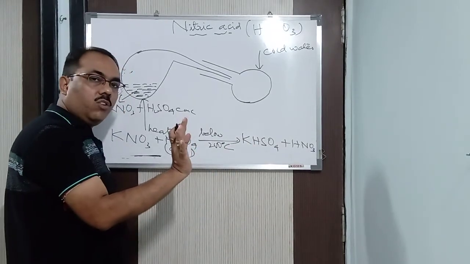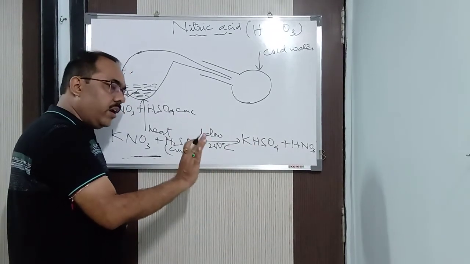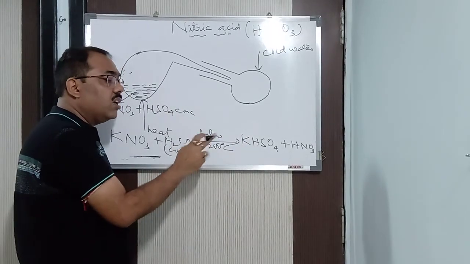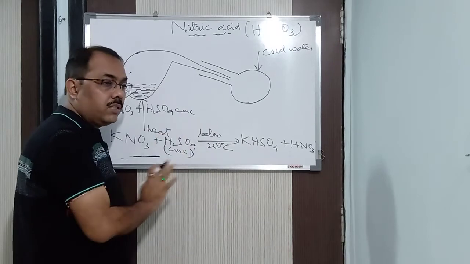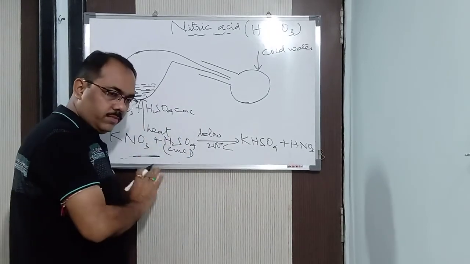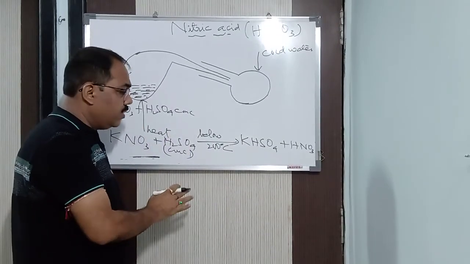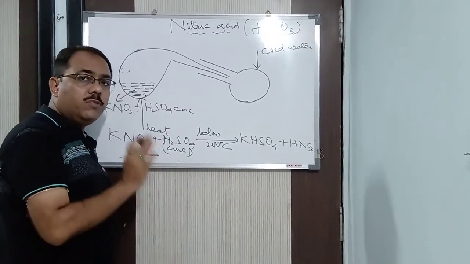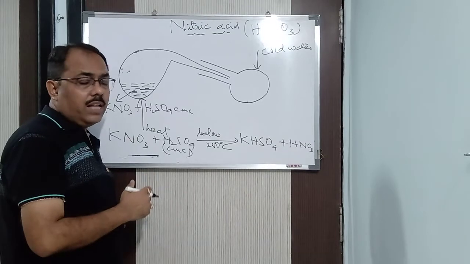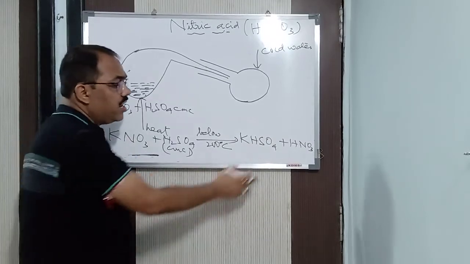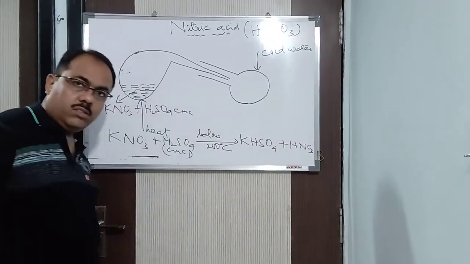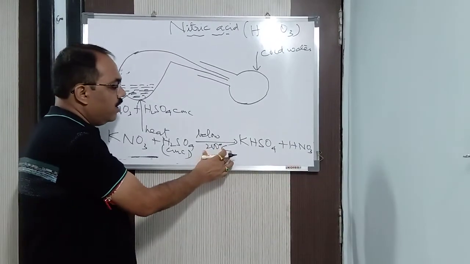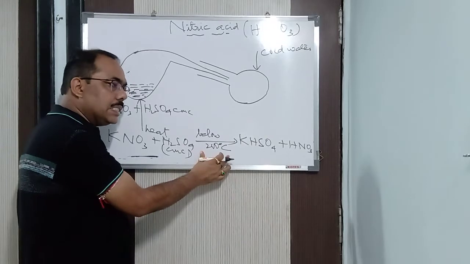And you have studied in the hydrogen chloride chapter that if potassium sulfate is formed, it's a sticky substance. It will stick to the glass apparatus and it cannot be removed by any method. Moreover, it's a wastage of energy, because the reaction can be carried out below 200. And the third thing is that at a high temperature, nitric acid will decompose. For all these reasons, we keep it below 200 degrees centigrade and we heat it.